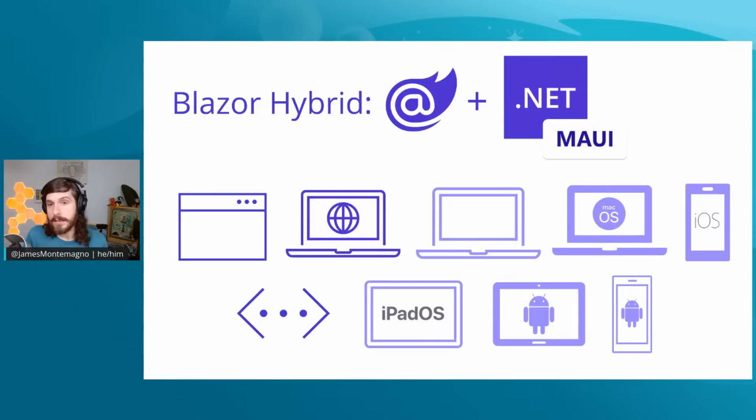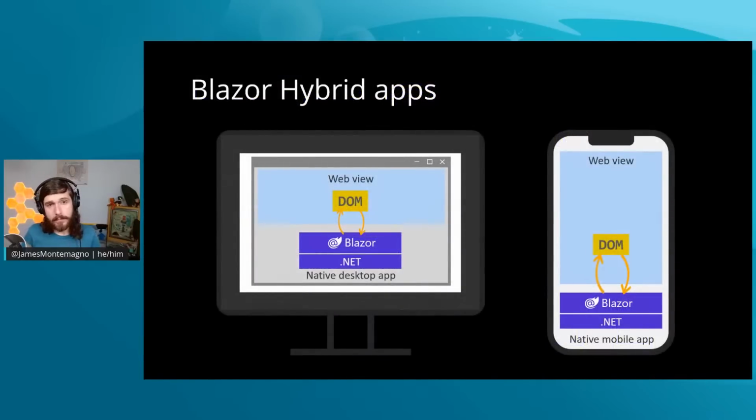So what that means is that if you are coming from the web world and you are looking to build applications, already have applications built with Blazor and .NET, you can now bring over a bulk of that logic and the UI, that web UI, into .NET MAUI. And I'm going to talk about today exactly how this works. And we're going to go ahead and build an application together so we can see it in real time.